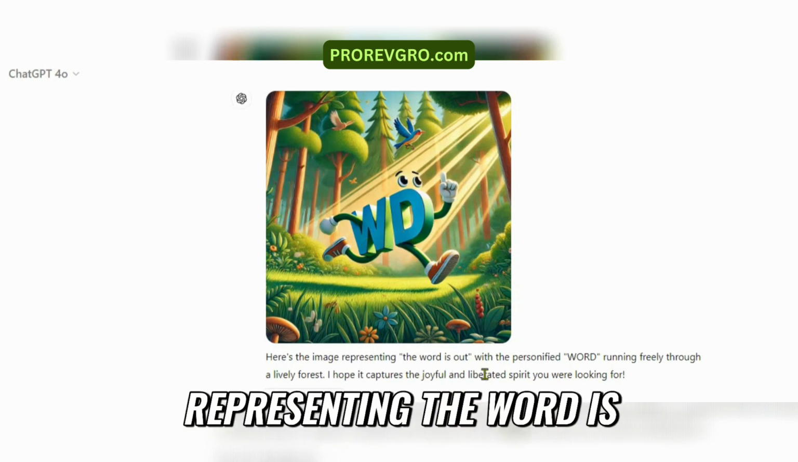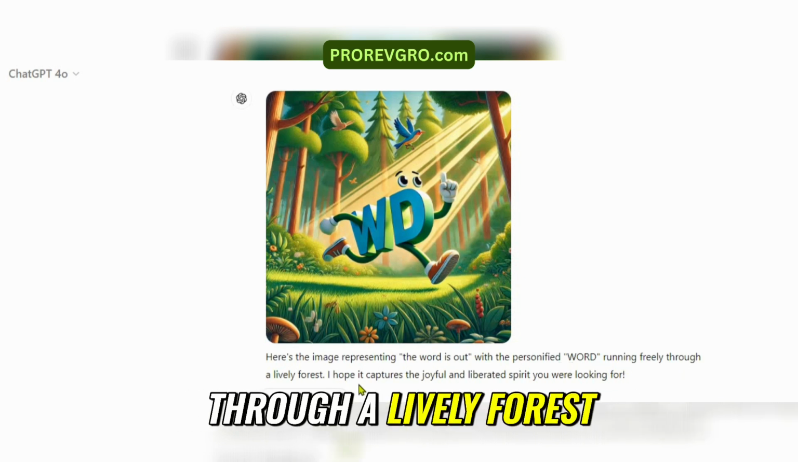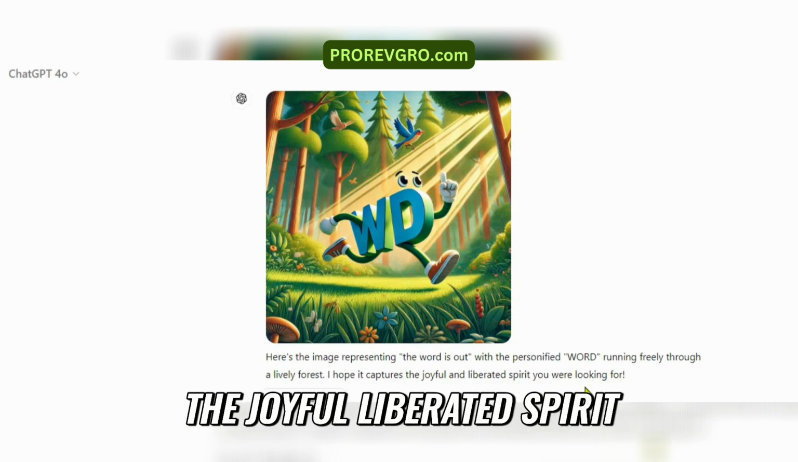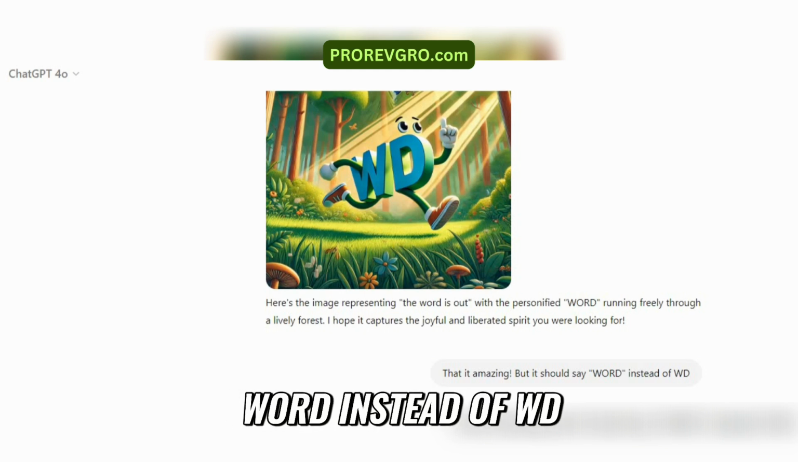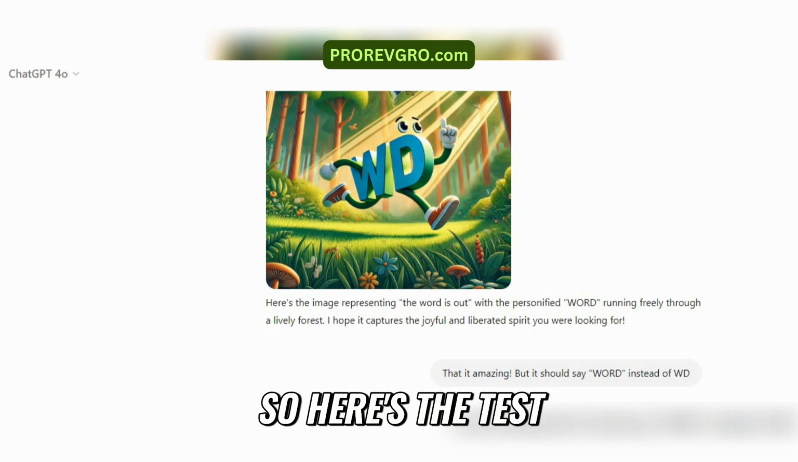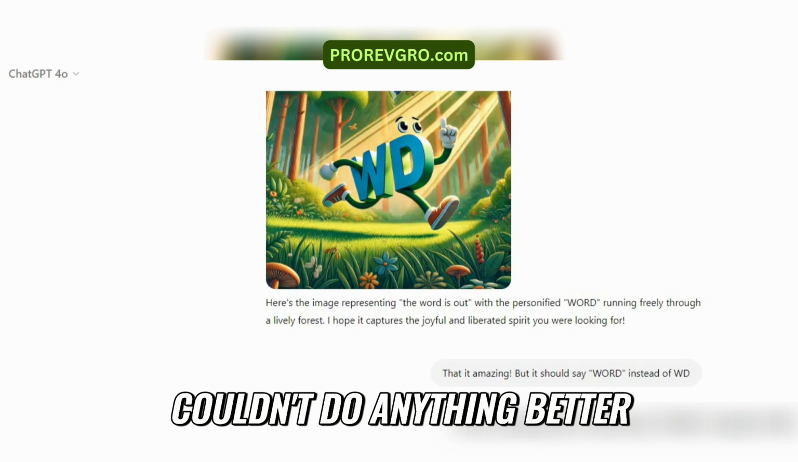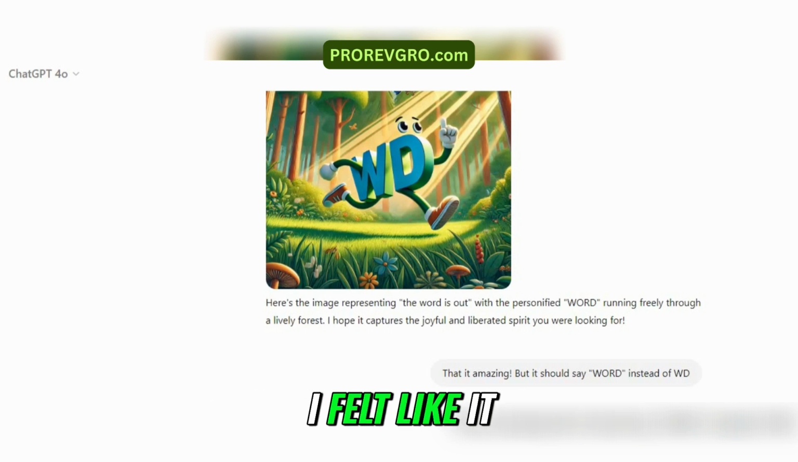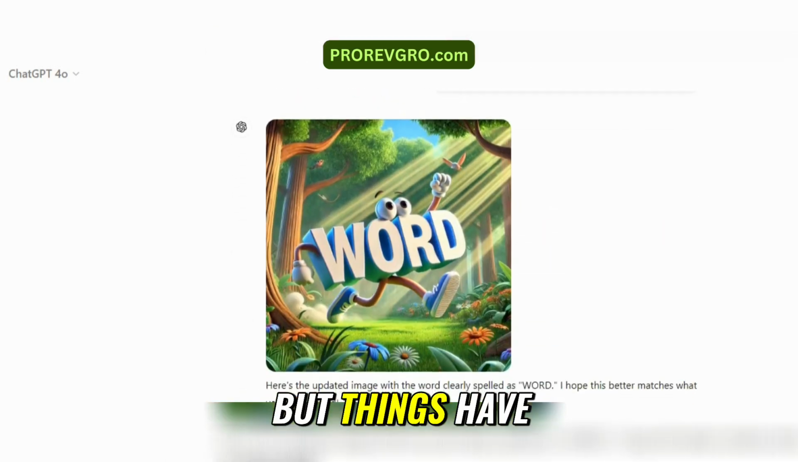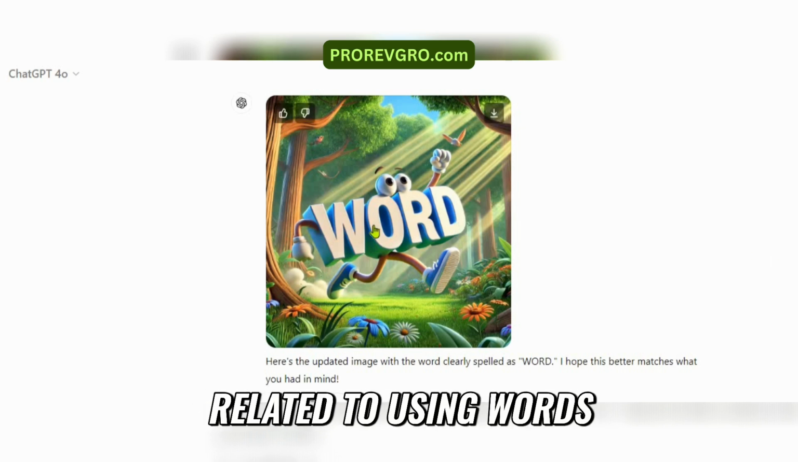So here's the image representing the word is out, with the personified word running freely through a lively forest. I hope it captures the joyful and liberated spirit you were looking for. And I say, okay, great. That is amazing, but it should say word instead of WD. So here's the test. Used to be, you'd say this, and DALL-E 3 or DALL-E 2 and previous versions of DALL-E just couldn't do anything better. This is what it was able to achieve. And all the prompting in the world, I felt like it just couldn't change. But with this version of DALL-E 3, I feel it's gotten a lot better over the last few months related to using words.